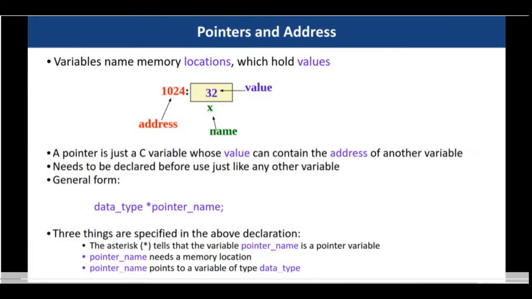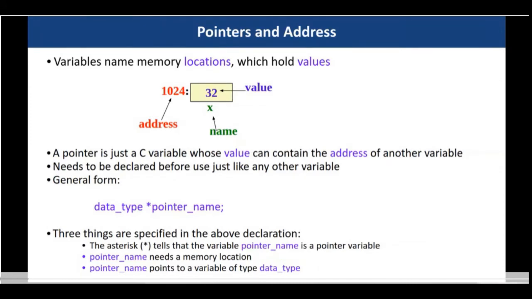But say if you want to make a change on the original variable, then rather than passing the variable by value, you can pass its address and directly do the operations on the content of that address. If you are directly doing the operation on the content of an address, the content gets updated. That means the original variable gets updated. So that is the particular use of pointers in programming.